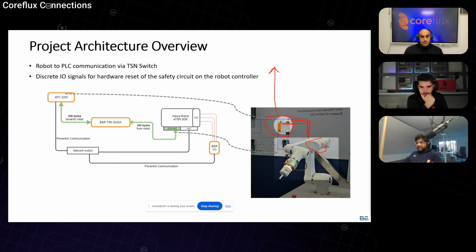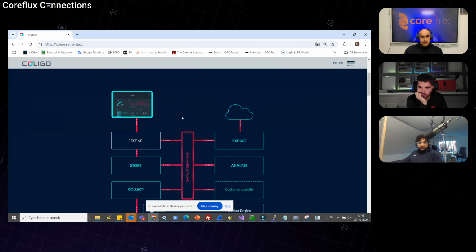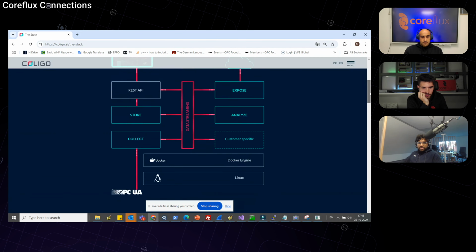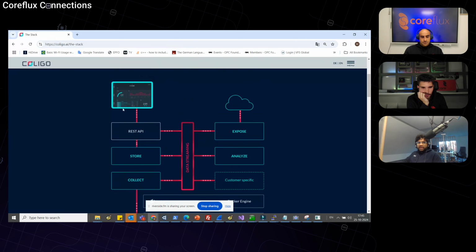For these purposes, we can have an edge. You can do everything on the edge using our Coligo box, where all the data that is streaming, exposed as OPC UA, you can analyze, store, collect, and do all sorts of things, AI, everything on the edge. And it's possible because OPC UA gives you real time: OPC UA PubSub over UDP gives you controller-to-controller communication, and then you can use OPC UA over MQTT for the same application that we saw now. So this is the future, is what I think.